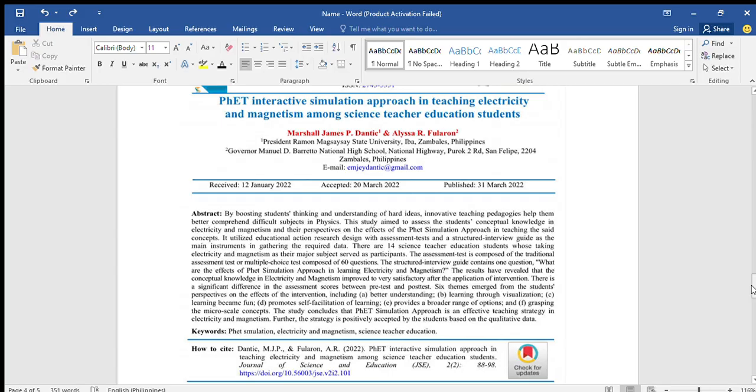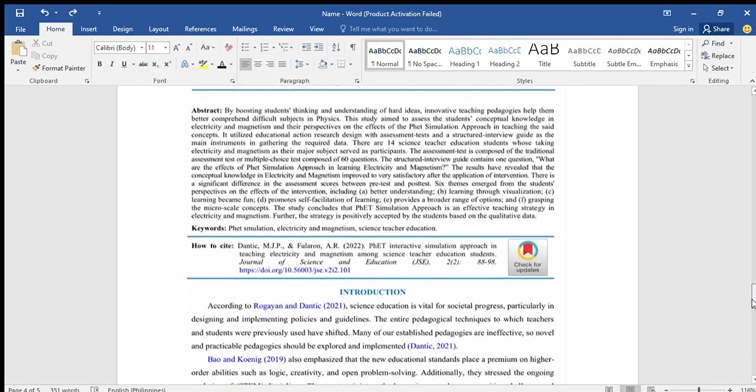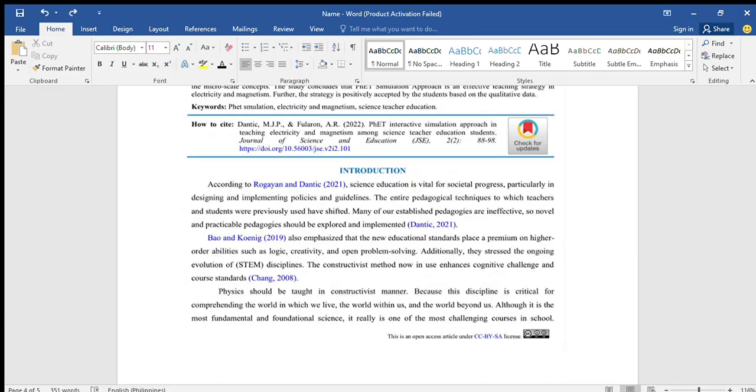There is a significant difference in the assessment scores between the pre-test and the post-test. So the study concludes that the FIT simulation approach is an effective teaching strategy in teaching electricity and magnetism. The strategy is also possibly accepted by the students based on their qualitative data. So that is all.